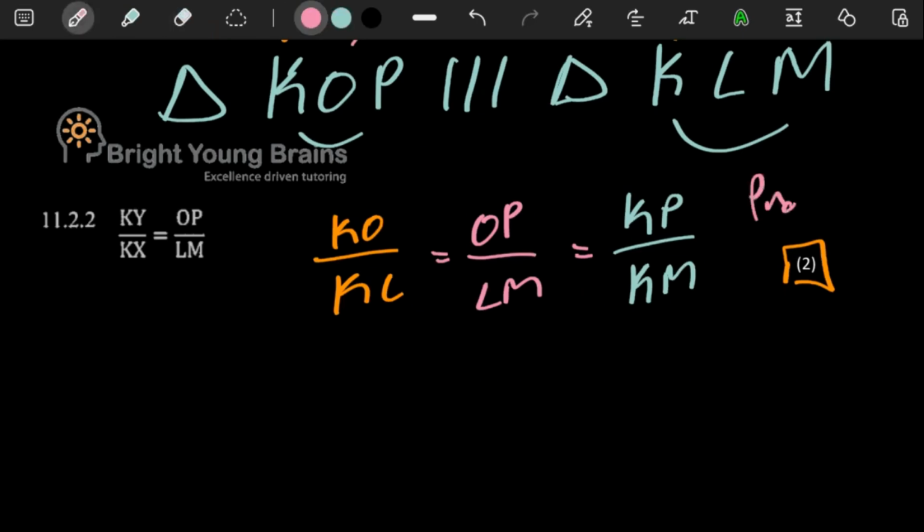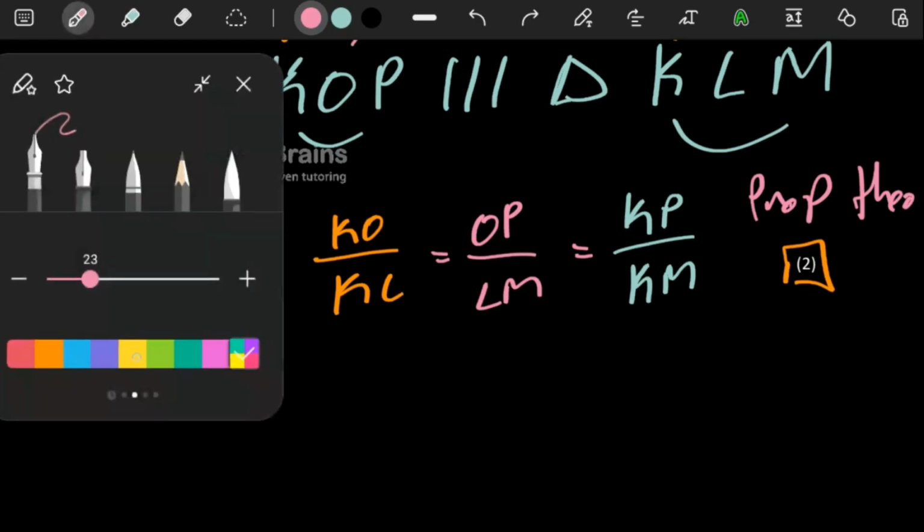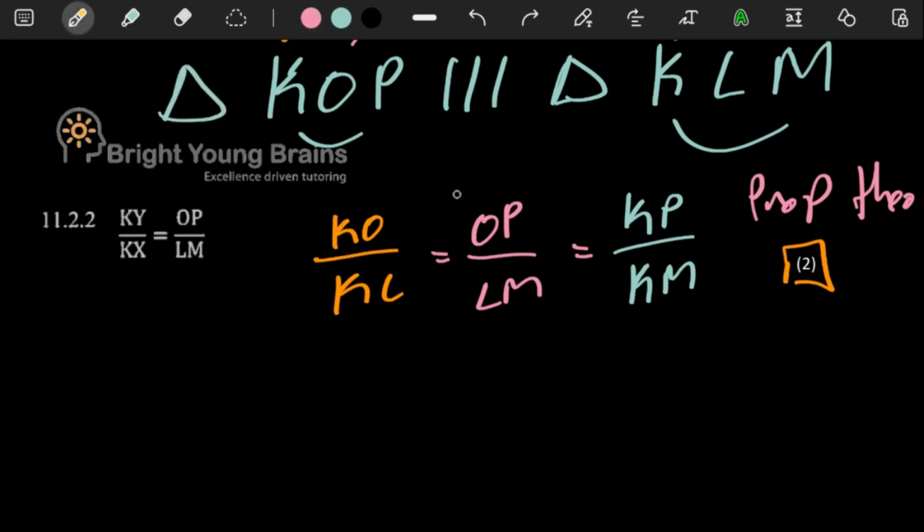Prop theorem. You see. So with that being said, what we know is if you look at these three here, one that's useful to us is this one in the middle here. See, this one in the middle. So we can just keep that one in mind.